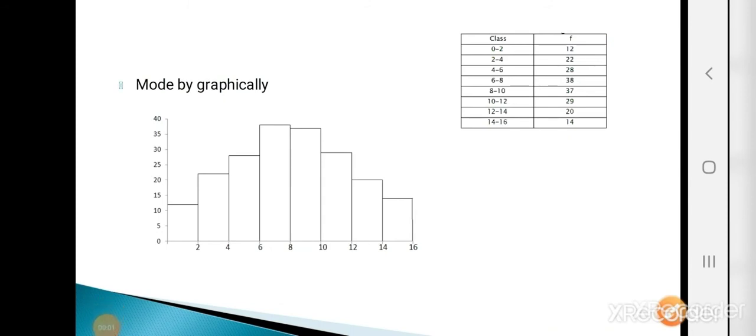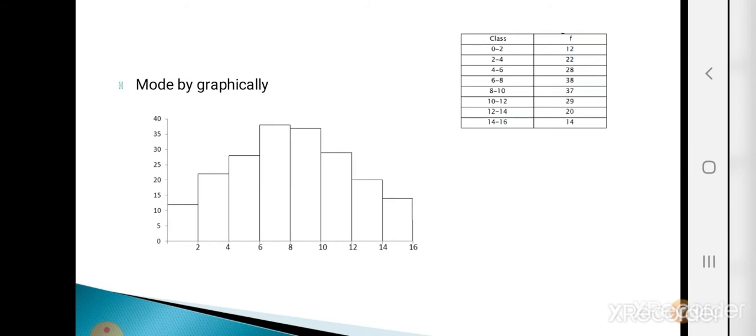Now see how to calculate the mode graphically for a continuous series of data. To find the mode graphically, draw the histogram. How to draw a histogram, we already learned in the topic of graphical representation of data. Let's go through the steps.